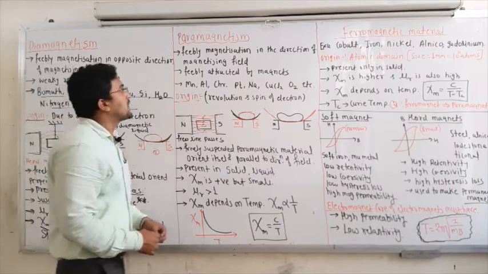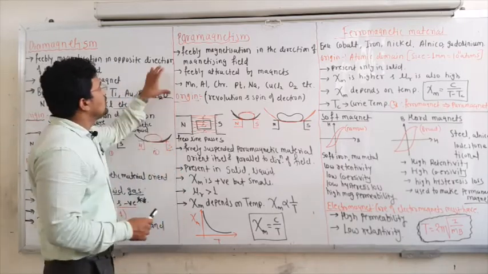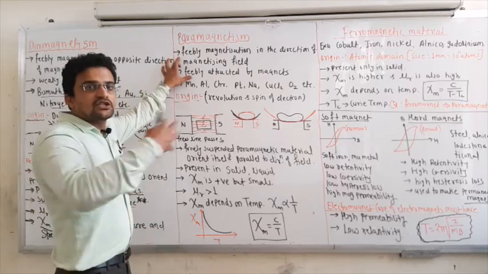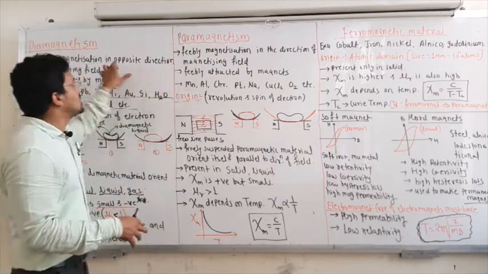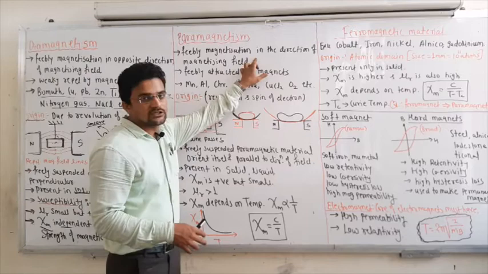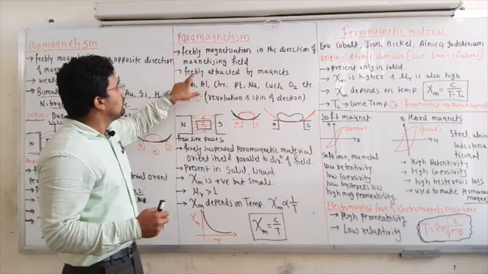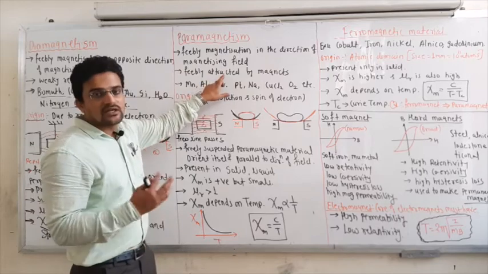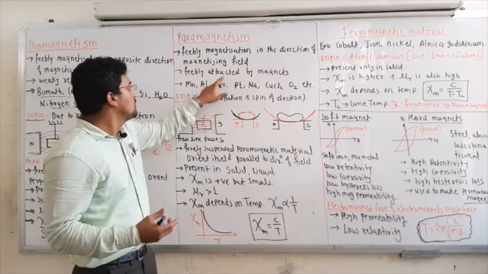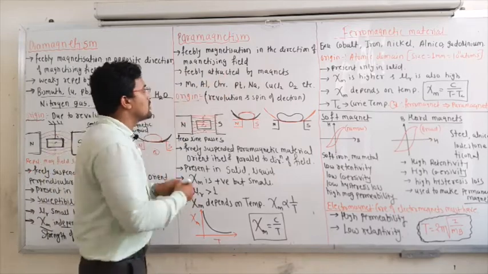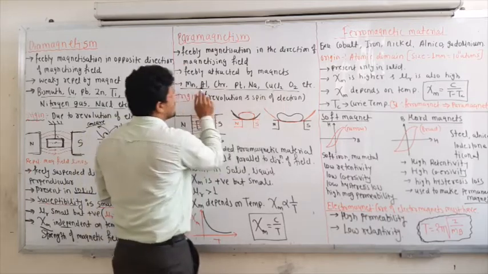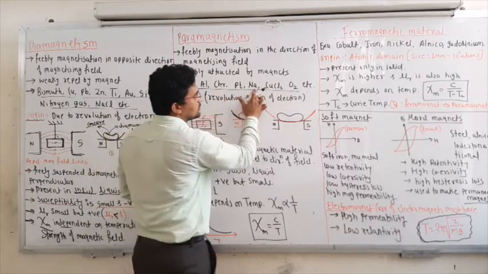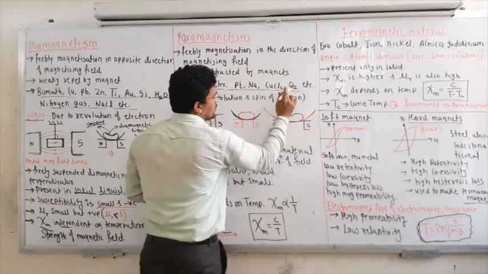Next, in the same way, paramagnetic material. It is feebly magnetizing in the direction of the magnetizing field. Here for diamagnetic it is the opposite direction, but here it is in the direction, but weakly. Next, it is feebly attracted by magnets. Diamagnetic material does not attract, but paramagnetic materials are attracted weakly, not strongly. Remember all these examples: manganese, aluminum, chromium, platinum, sodium, copper chloride, or maybe oxygen.